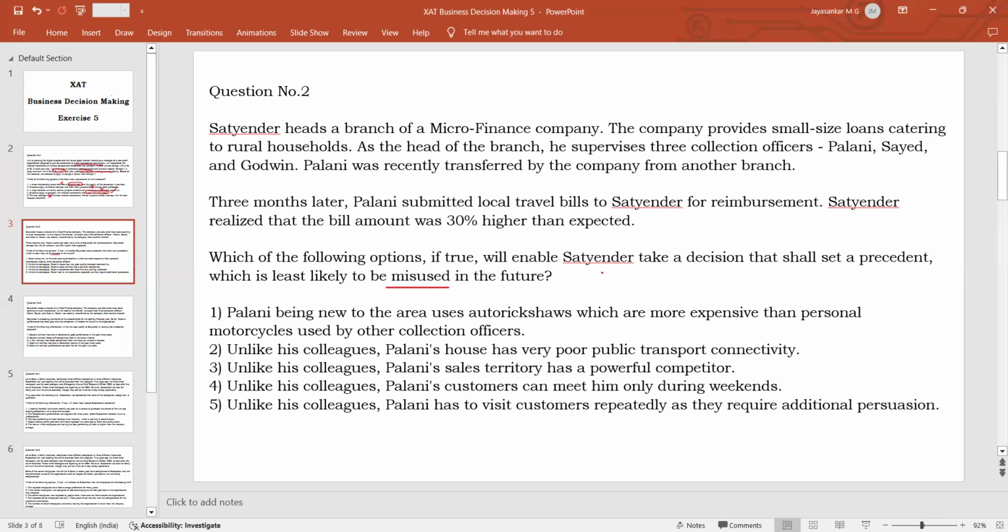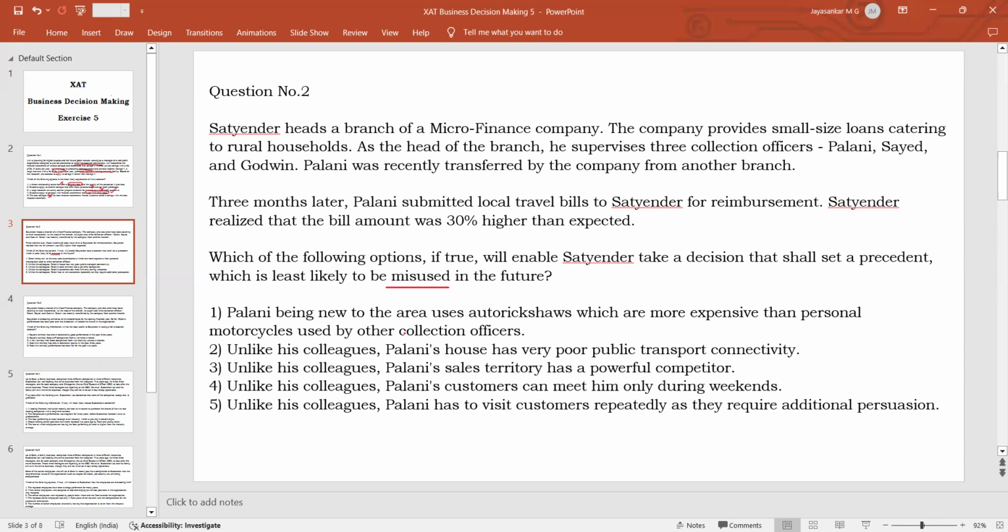So if he passes the TA bill, which is 30% more, this should not be a model to other people for misuse. So that means which statement will give a reasonable excuse for passing or sanctioning a TA bill which is 30% more than the normal. This is the simple question. So you have to find a statement that is logical and reasonable, so that the bill can be passed without it being an example for others to follow and misuse. So that is what you have to find out.